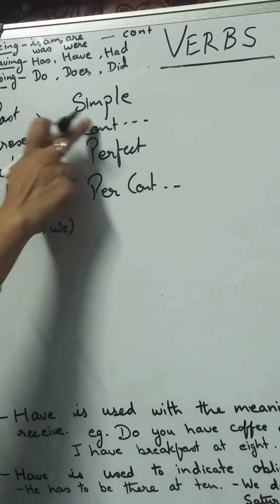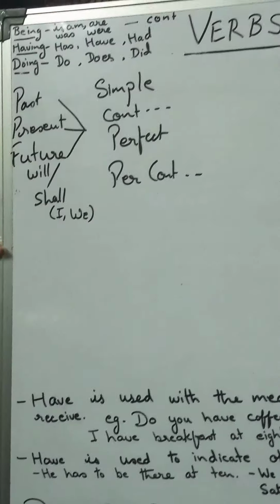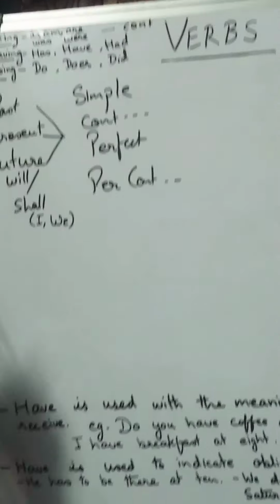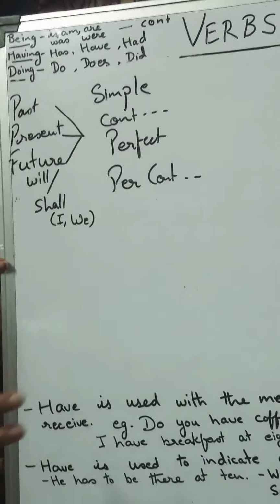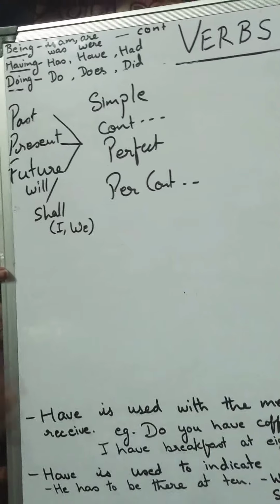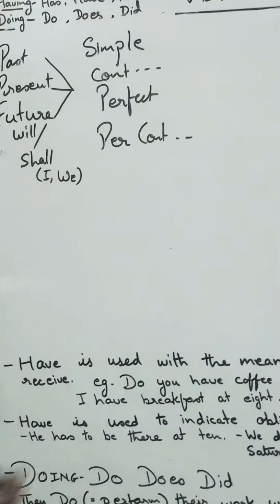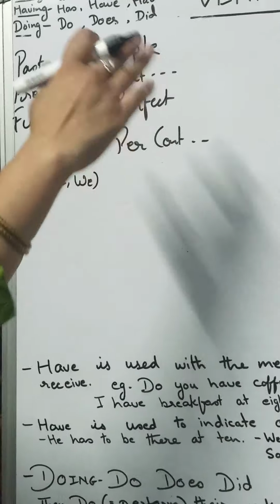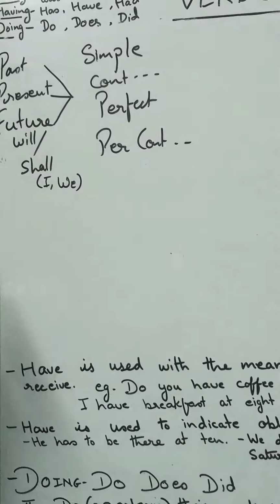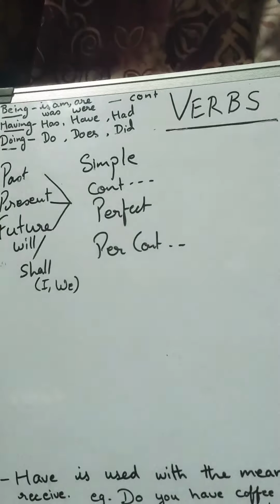Present simple, present continuous, present perfect, and present perfect continuous. Future simple, future continuous, future perfect. When we speak or when we write, we don't have any such tense as future perfect continuous, but because it is coming, that's why I'm telling it to you. Now when I write any of the terms, you will directly get to know what I am talking about.